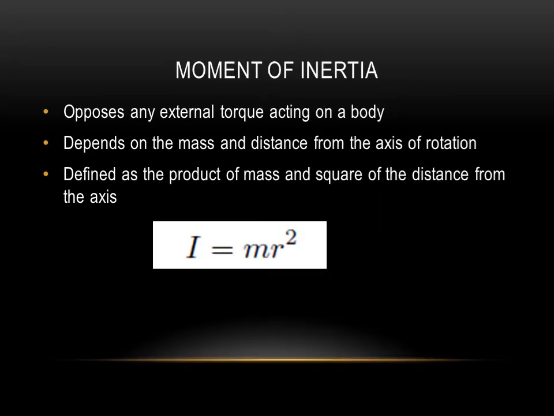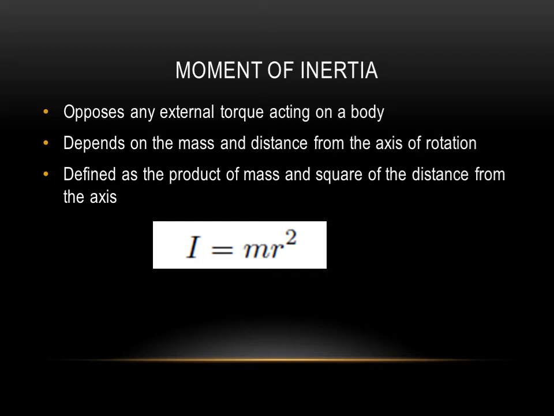So, according to Newton's law, every body maintains its state of rest or motion until an external agency acts a force on it. Okay, so the statement of Newton's first law is that every body continues its state of rest or motion until an external force is acting on it. This property is called inertia. So, inertia we can define as the property of a body which opposes any external force acting on it.